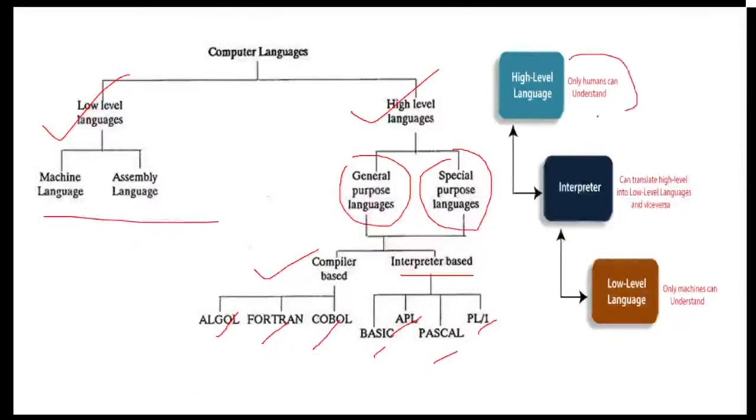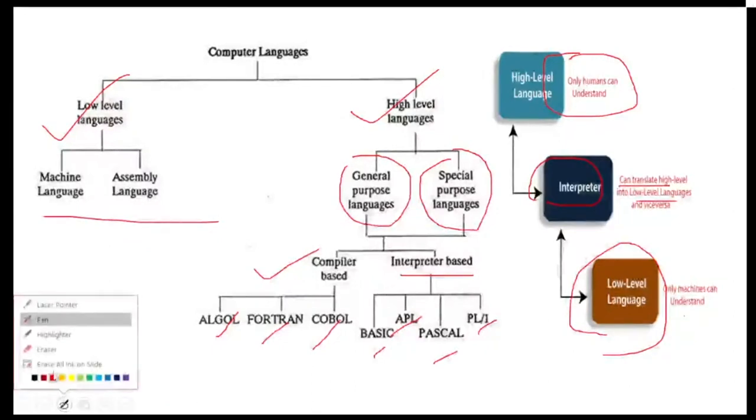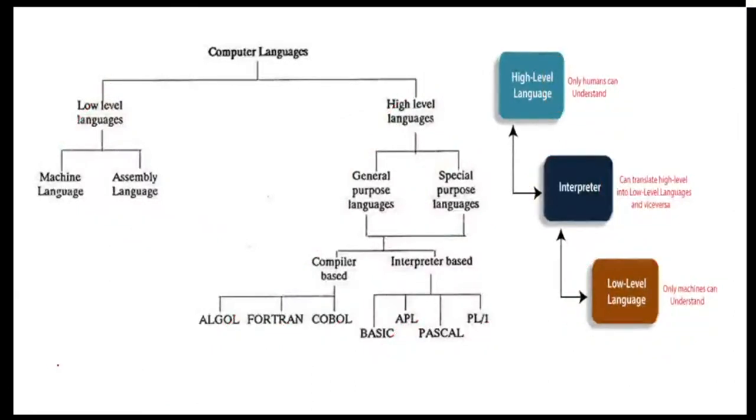High level language is what only humans understand. An interpreter can translate high level to low level, and low level languages are what only the machine understands. This is a very important concept to have in hand.